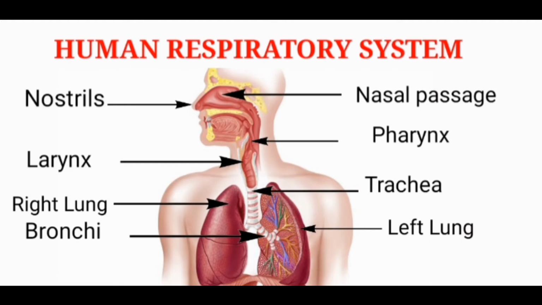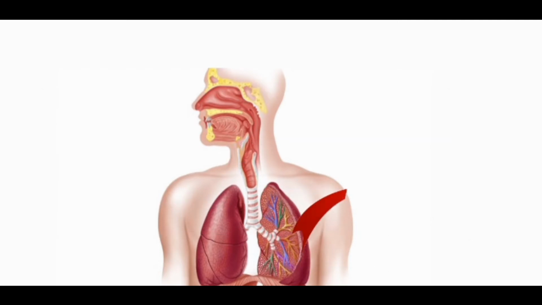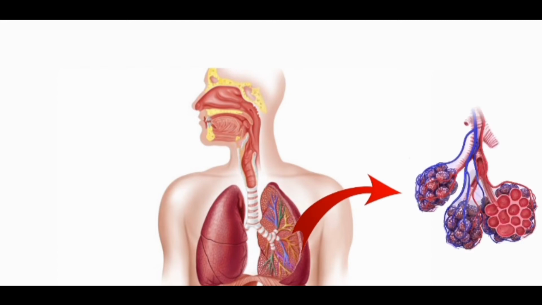Inside each lung, the bronchus further divides into smaller tubes known as the bronchioles. These bronchioles finally terminate into balloon-like structures known as alveoli. The walls of alveoli contain a dense network of blood capillaries where exchange of gases takes place.